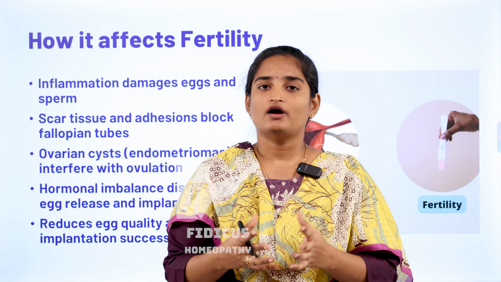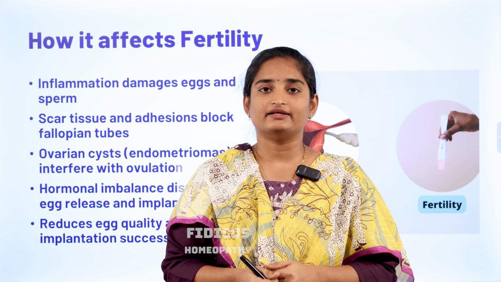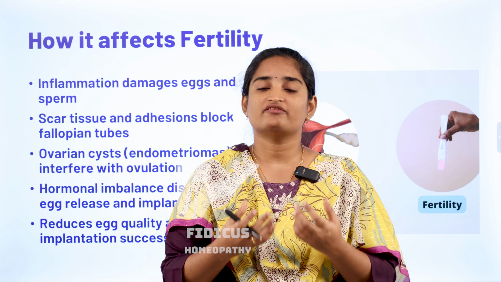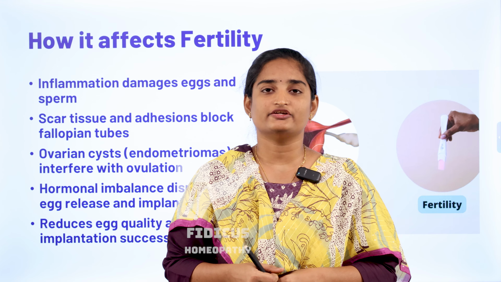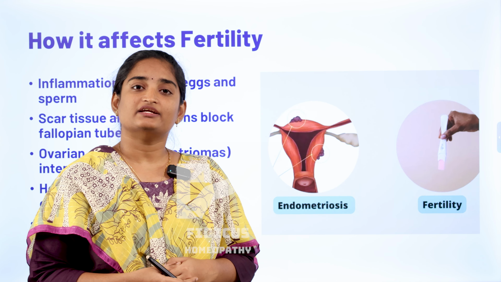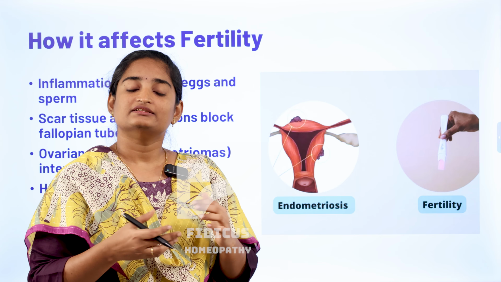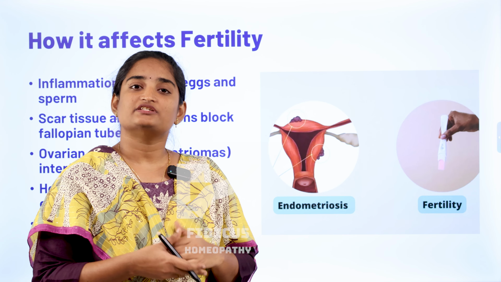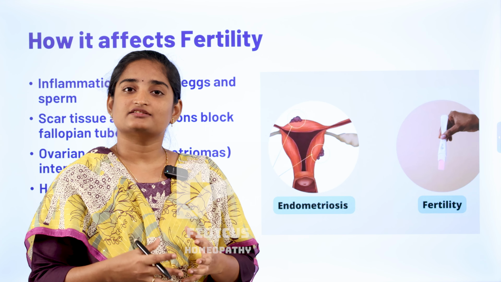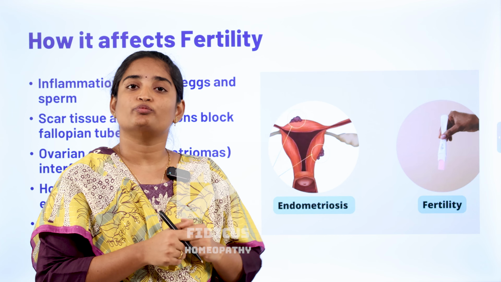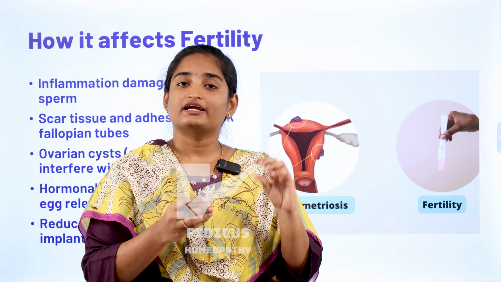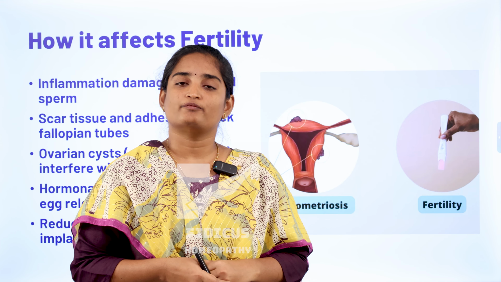Now coming to how endometriosis impacts our fertility. Usually endometriosis is one of the most important factors in infertility issues. During this inflammation period, there is continuous hormonal imbalance. This can result in the formation of scar tissue and adhesions. These scar tissue adhesions can block the fallopian tubes. So this blockage can prevent the proper implantation of the embryo.